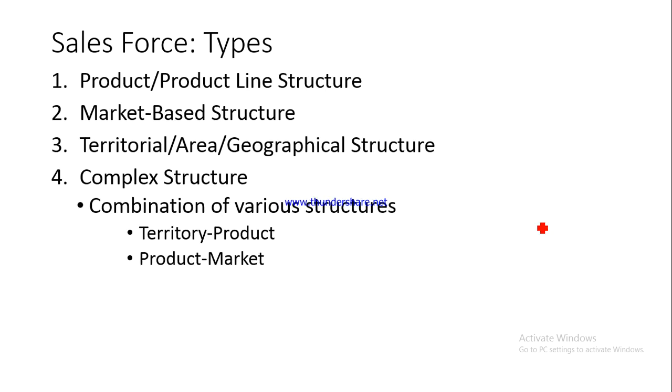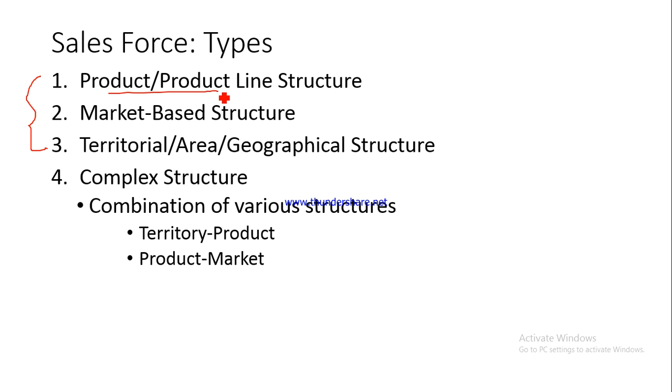Now let's talk about the Salesforce types. Basically we have got three important types which we are going to discuss in a little detail. The first type of Salesforce structure is known as product or product line structure. I hope you know what is the difference between product and product line.